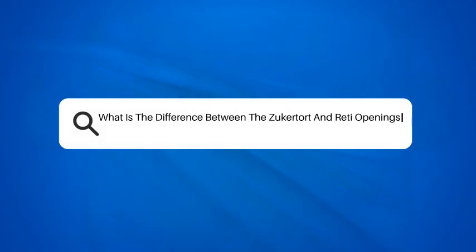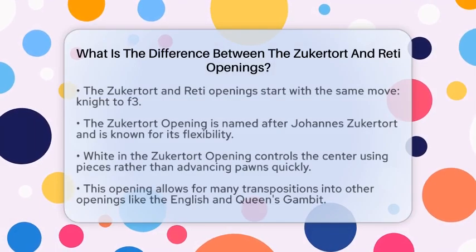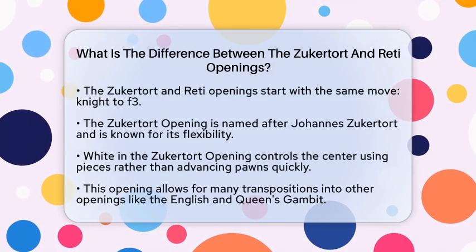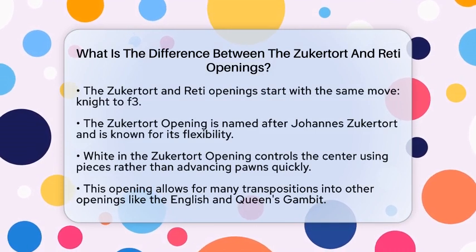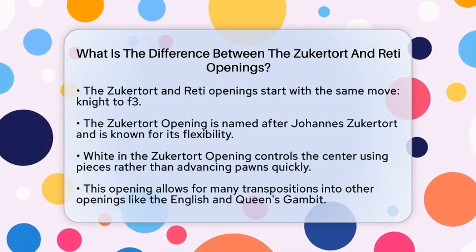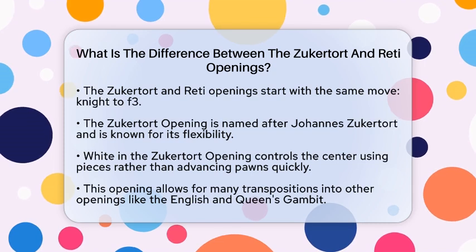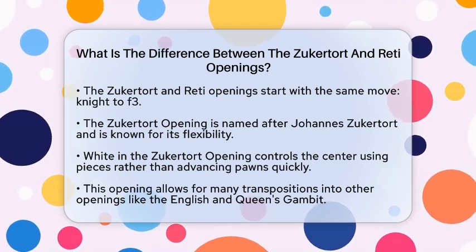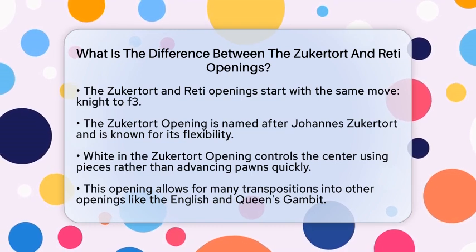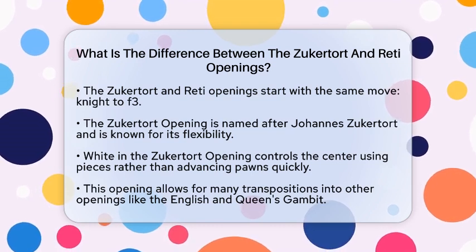What is the difference between the Zukertort and Reti openings? Have you ever wondered how chess openings that start with the same move can lead to different strategies? Today, we will explore the differences between the Zukertort opening and the Reti opening. Both openings begin with the move one knight to f3, but they take different paths from there.